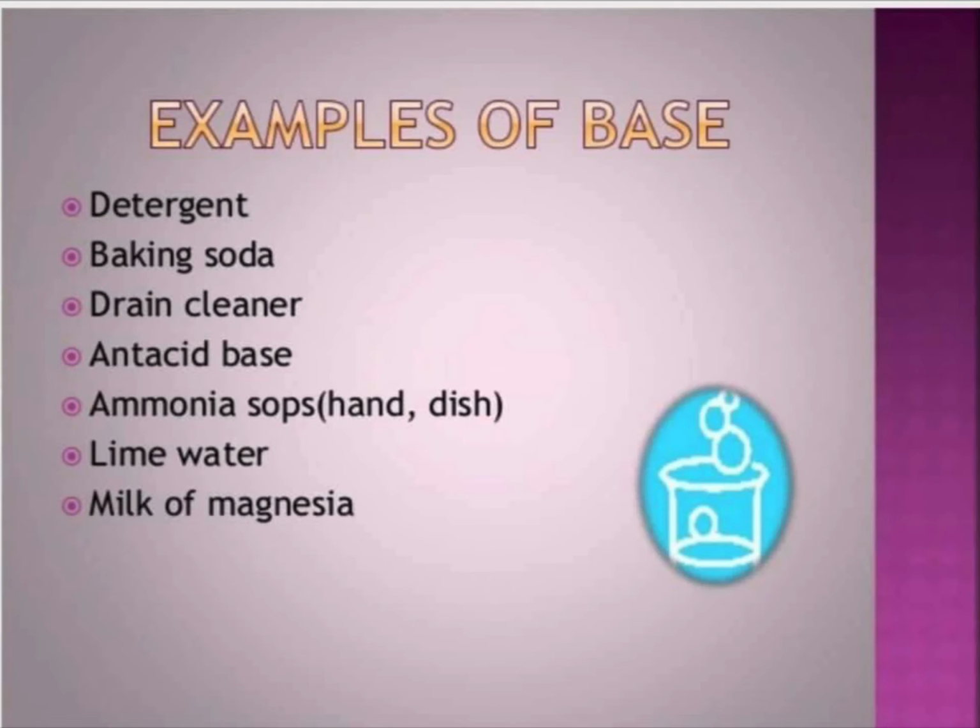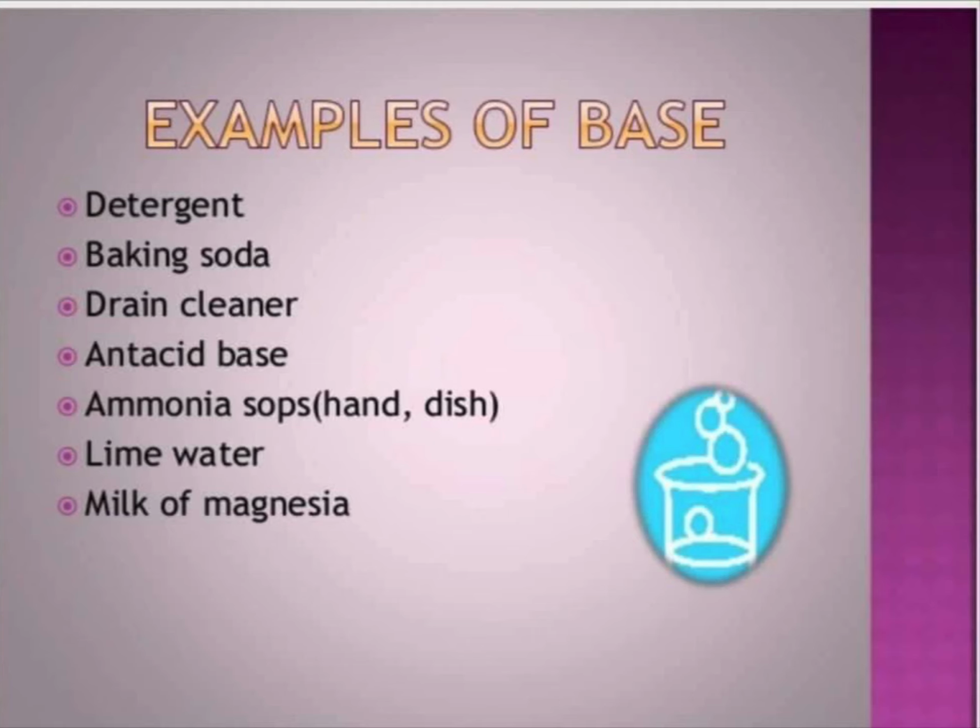Now let us learn some examples of bases. Detergents contain bases, baking soda, drain cleaner, antacid. Everything contains bases. Ammonia, soap, lime water. Lime water also contains bases. Milk of magnesia. Lime water is basic in nature. Lemon, which contains citric acid, right? But in the case of lime water, it is basic in nature.